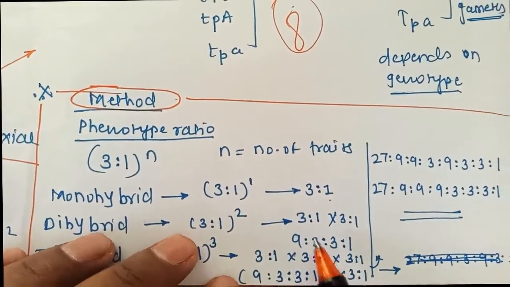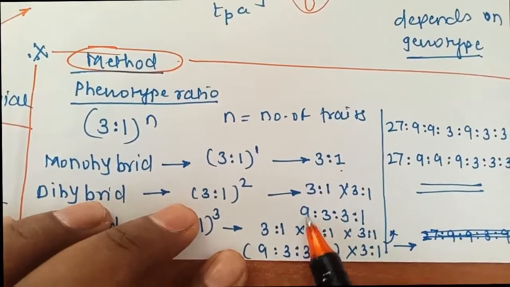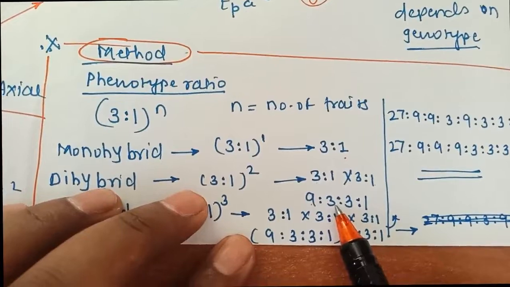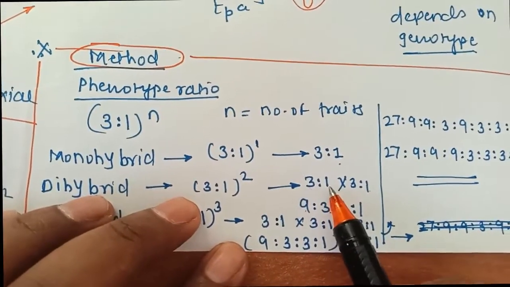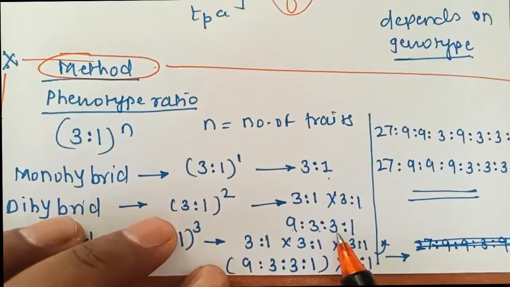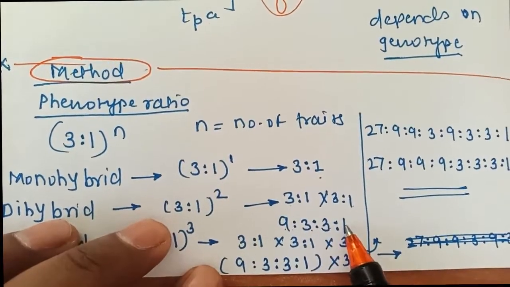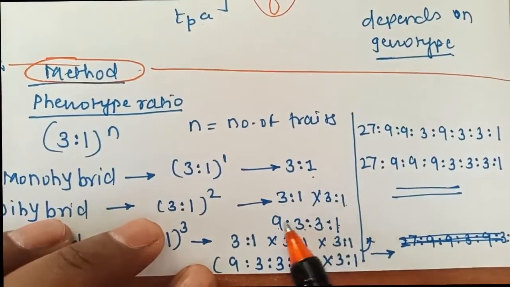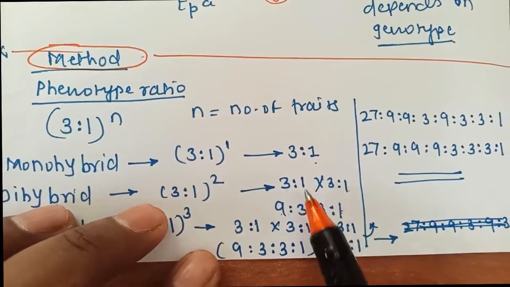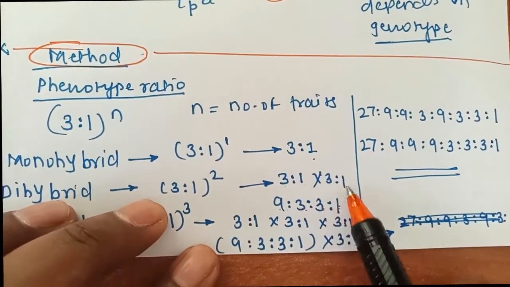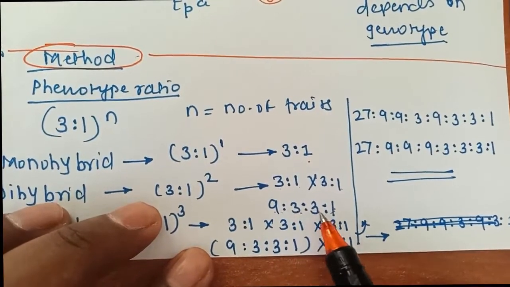Then what we have to do? See here. This 3 into 3, that's 9. 3 into 1, that's 3. So for 3 it is done. Now again with 1 we have to multiply. 1 into 3 is 3. 1 into 1 is 1. So it is 9:3:3:1. Again I will explain. 3 into 3, that's 9. 3 into 1, that's 3. 1 into 3, that's 3. 1 into 1, that's 1. So 9:3:3:1.